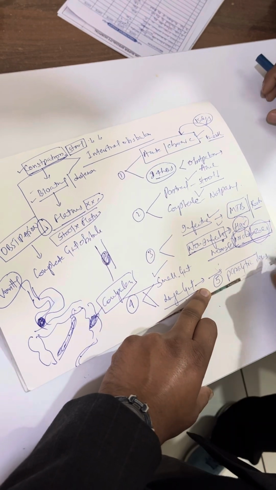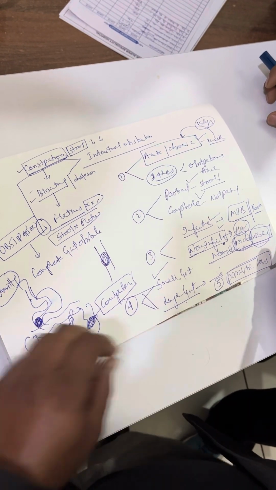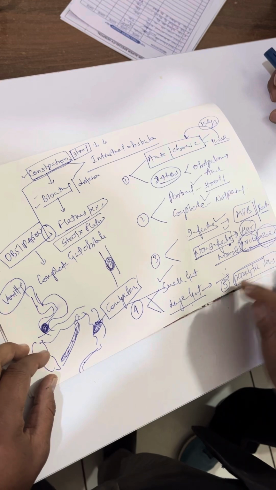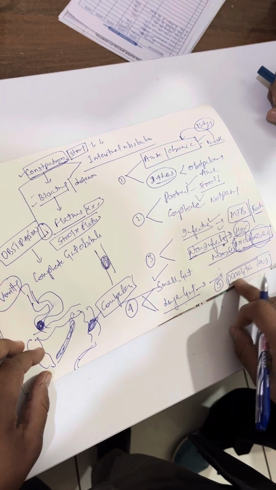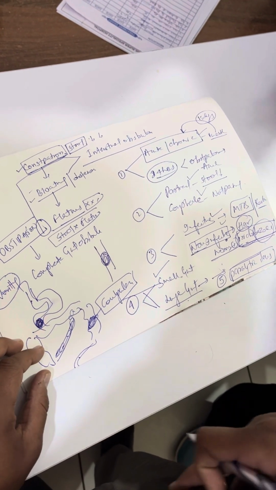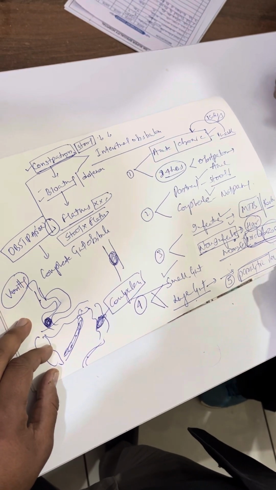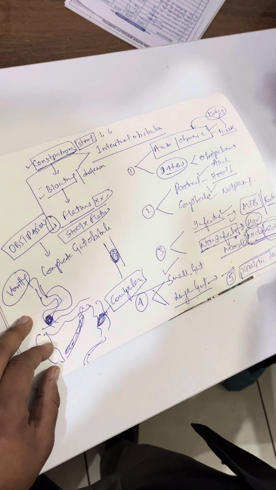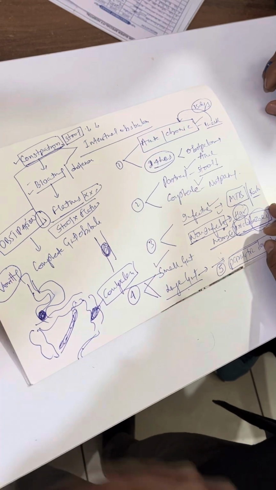Sometimes in post-operative cases, after spinal or general anesthesia, there will be obstruction. At that time you have to correct the sodium and potassium of the patient. If it is small gut obstruction, content comes from upside; if large gut obstruction, content won't pass through, so constipation will be the main symptom.